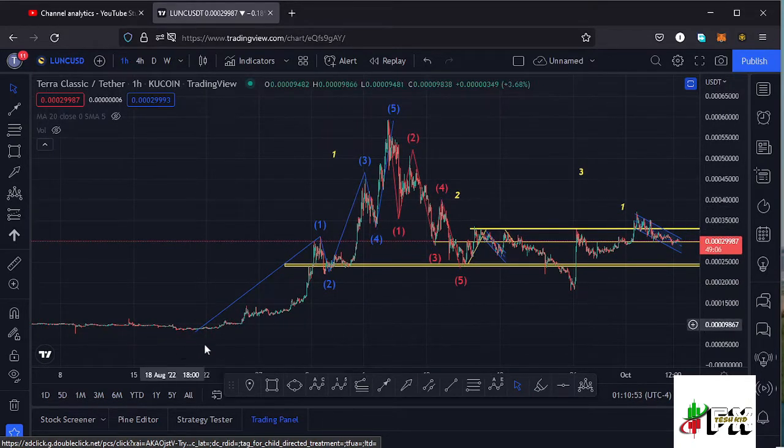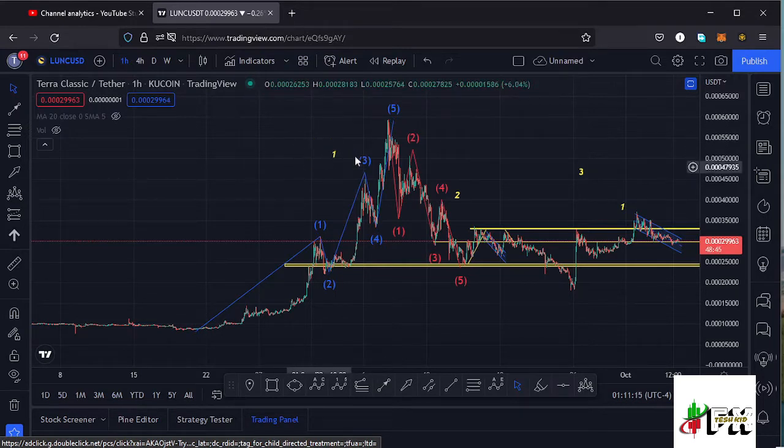Lunc, from these low prices that we had been trading within, we saw a very nice bounce to the upper side, and that movement to the upper side was obeying this Elliott wave structure, having a wave 5 taking us back to around the $0.000059 mark. And having seen the formation of that Elliott wave structure to the upper side, we can now name that as a higher Elliott wave count 1.